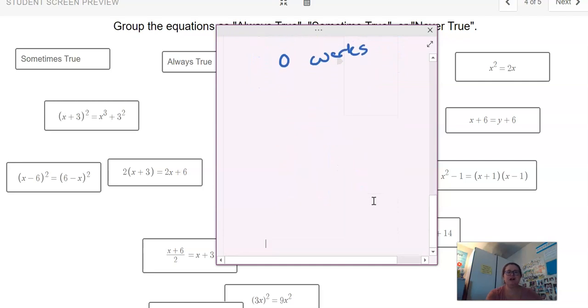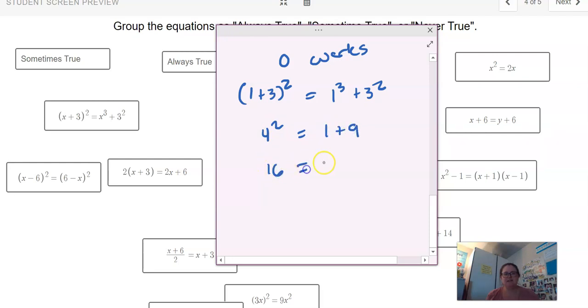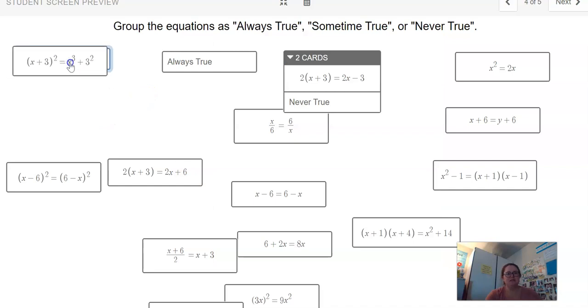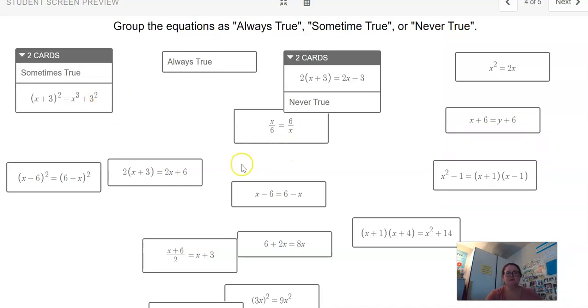So let's try 1. (1 plus 3) squared equals 1 cubed plus 3 squared. That's going to be 4 squared. Is that the same thing as 1 plus 9? It's not. 16 is not 10. So 1 does not work. So if 0 works and 1 does not, that means that this is only true some of the time. Okay, so we didn't actually have to solve it.